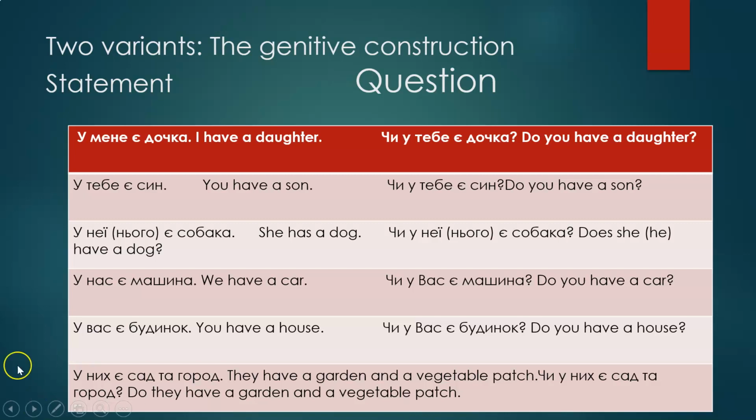So as you can see, this construction is very easy and it's very similar to Russian construction. What's easy about this construction, you just need to remember these phrases. So у мене є, у тебе є, у неї є, або у нього є, у нас є, у вас є, and у них є. So after that construction, the noun will not change. It will stay the same. That's why this construction is much easier than another one, which I will show you in the next slide.